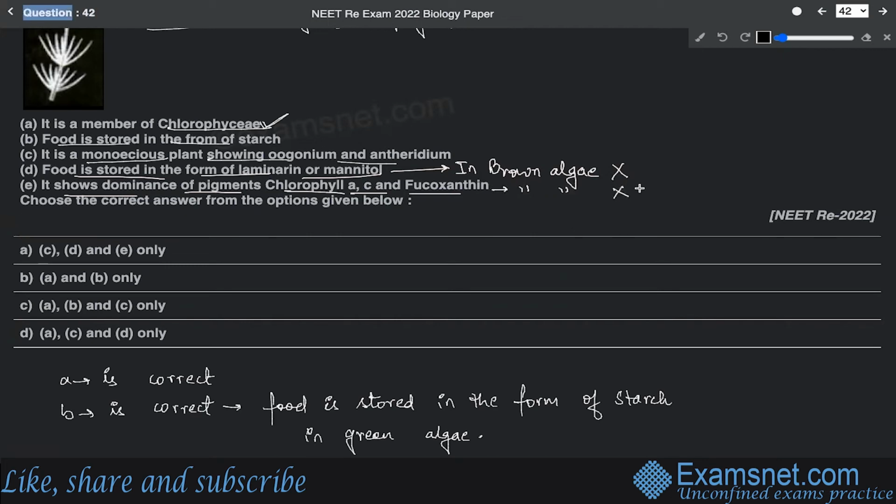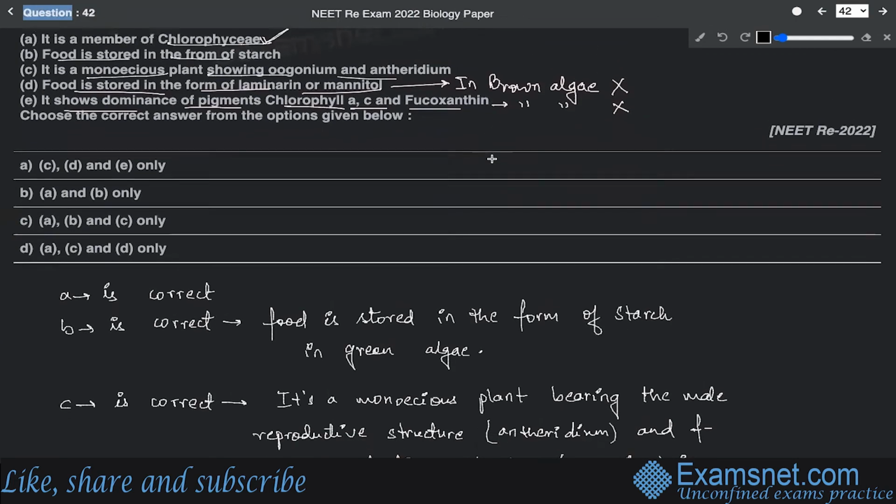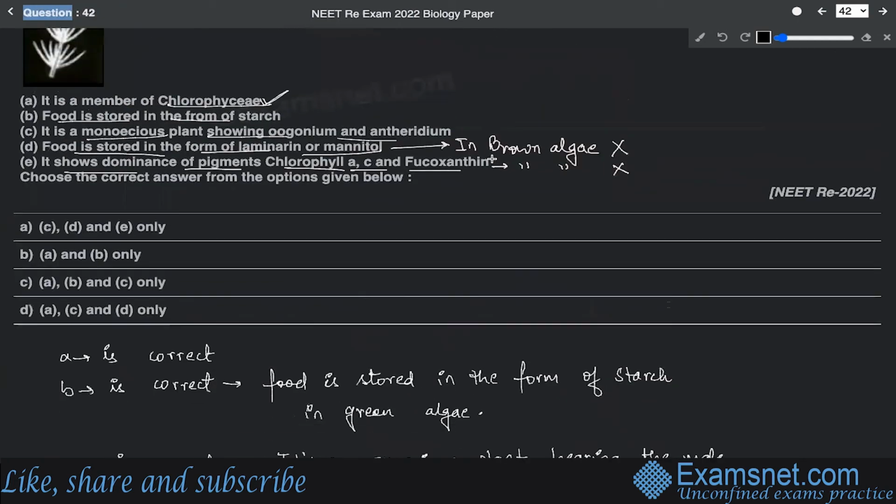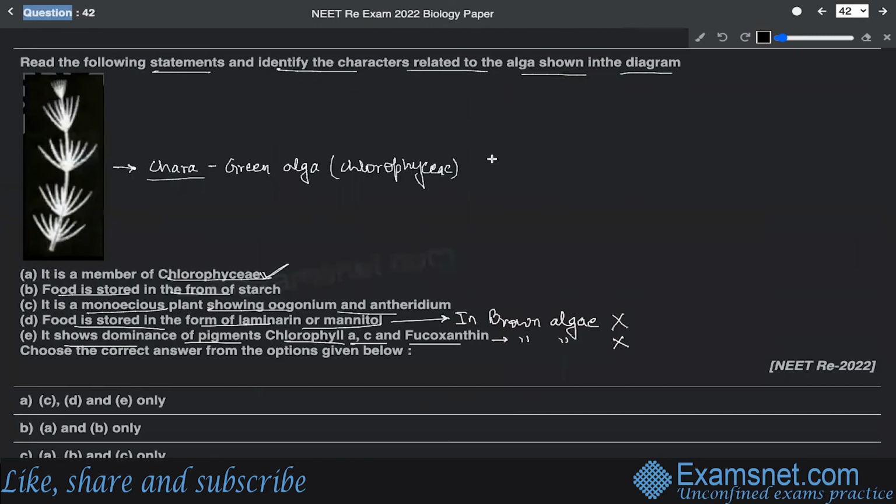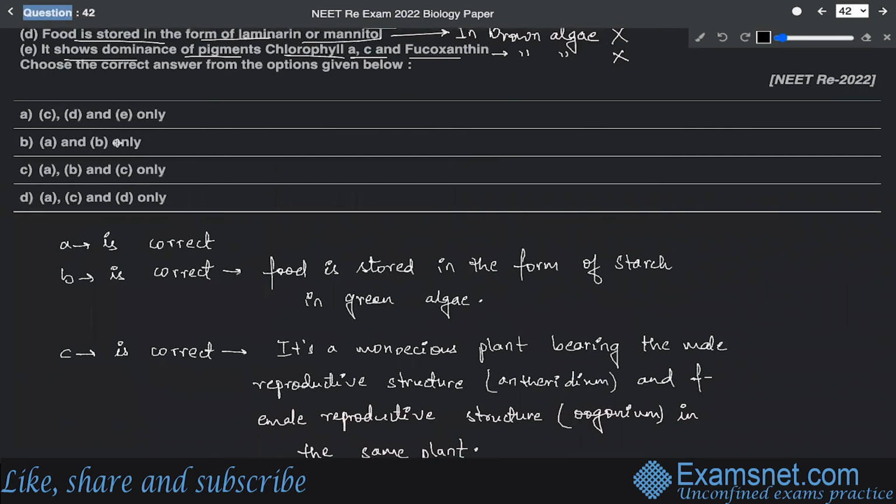So this is also a wrong statement, because the pigments found in Chara are chlorophyll a and b, just like the green plants. So from the above options, we can say that A, B, and C are the correct statements. So option C is the correct answer.